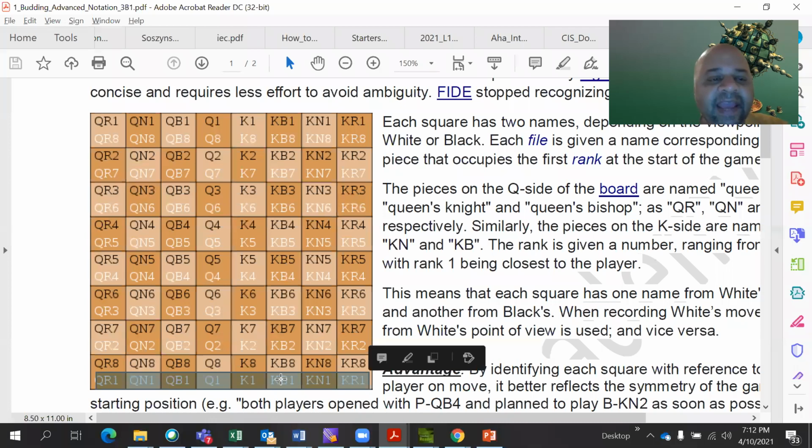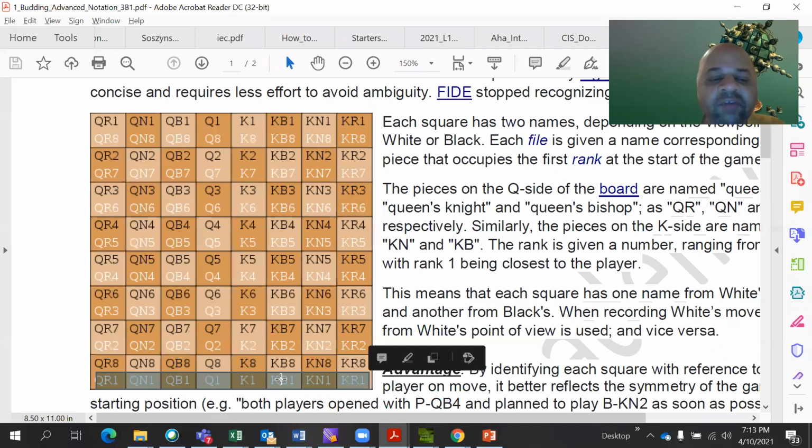The ranks, rank 1 to 8, are the same. Only thing is that each side thinks of it from its own side. So its own base it thinks of as number 1, and then number 2, number 3. So what is rank 1 for white is rank 8 for black, right? See, QR1 is written as QR1, and QR8 in the black font. So the black side, when it refers to that square, calls it QR8, but the white side calls it QR1.